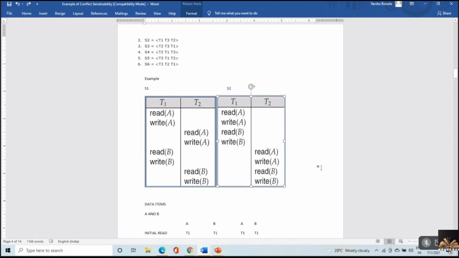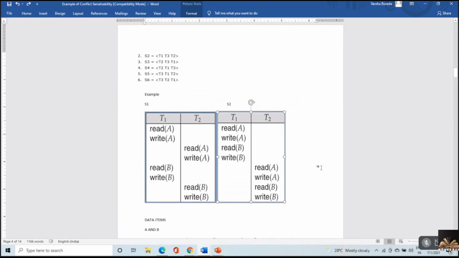Try to go with all the three conditions and check whether both are view equivalent or not.